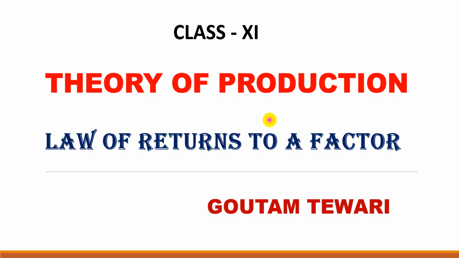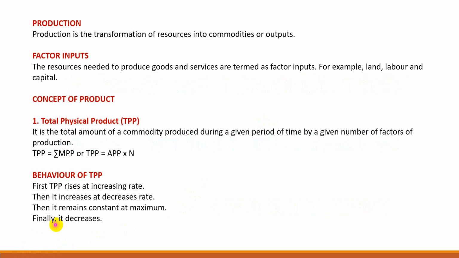Today in this video we are going to explain theory of production, that is production function. We are aware that production of goods is essential to fulfill the demands of consumers. That is how the process of production goes on in every economy. What is meant by production in economics? Production is the transformation of resources. Resources are the inputs into commodities or outputs.